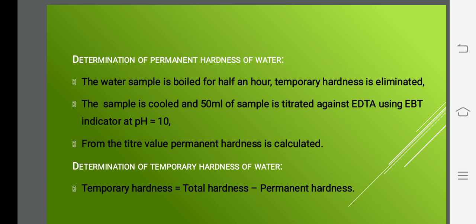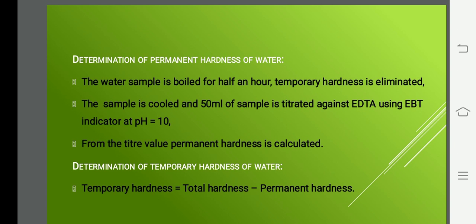And we know the formula: total hardness is equal to temporary hardness plus permanent hardness. Using this formula, temporary hardness is equal to total hardness minus permanent hardness. And from this you can also calculate the temporary hardness present in water. Is it clear? So now we have seen estimation of total hardness, permanent hardness, and also temporary hardness.